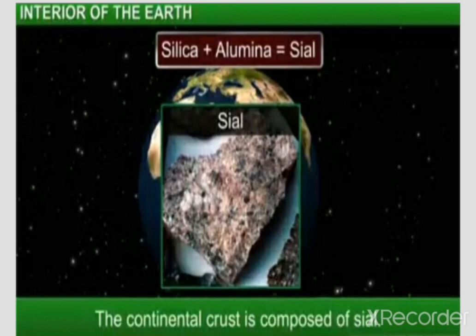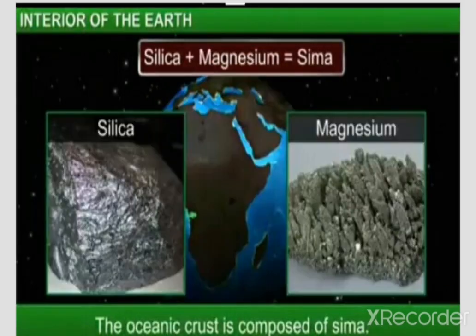Then which is the another layer of the crust, students? Tell me which is the next layer of the crust. Very good. Which one? Oceanic crust. The second layer of the crust, and it is made of which two minerals?